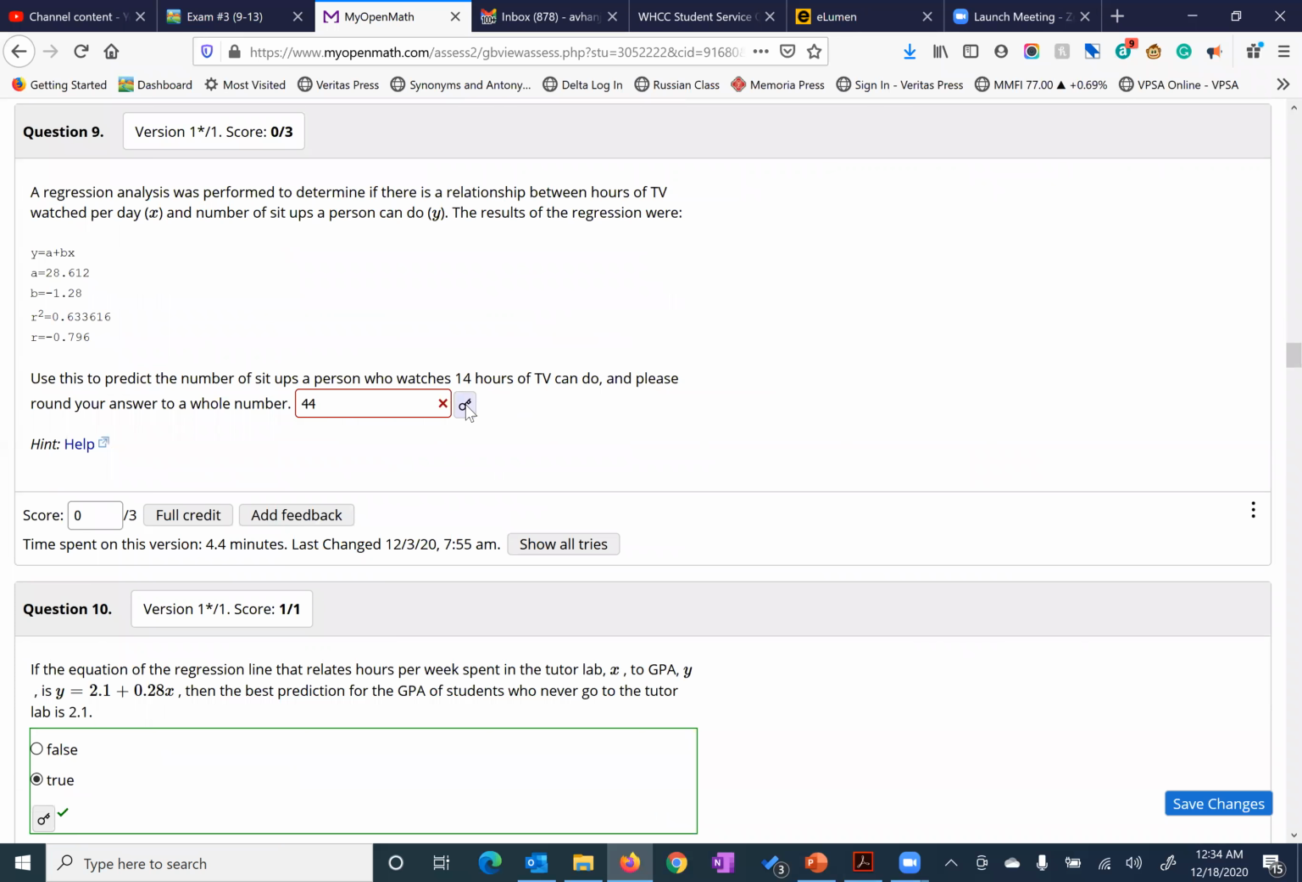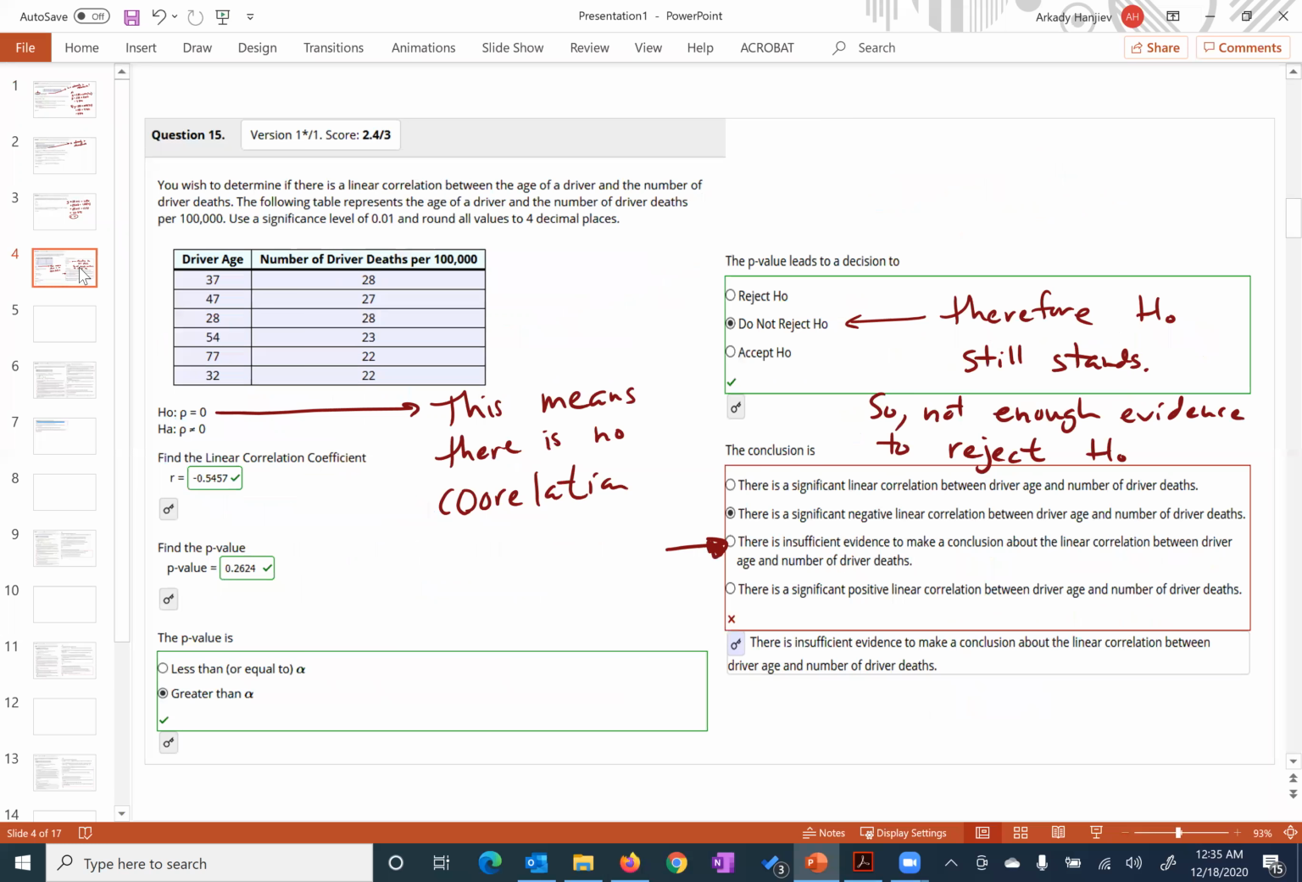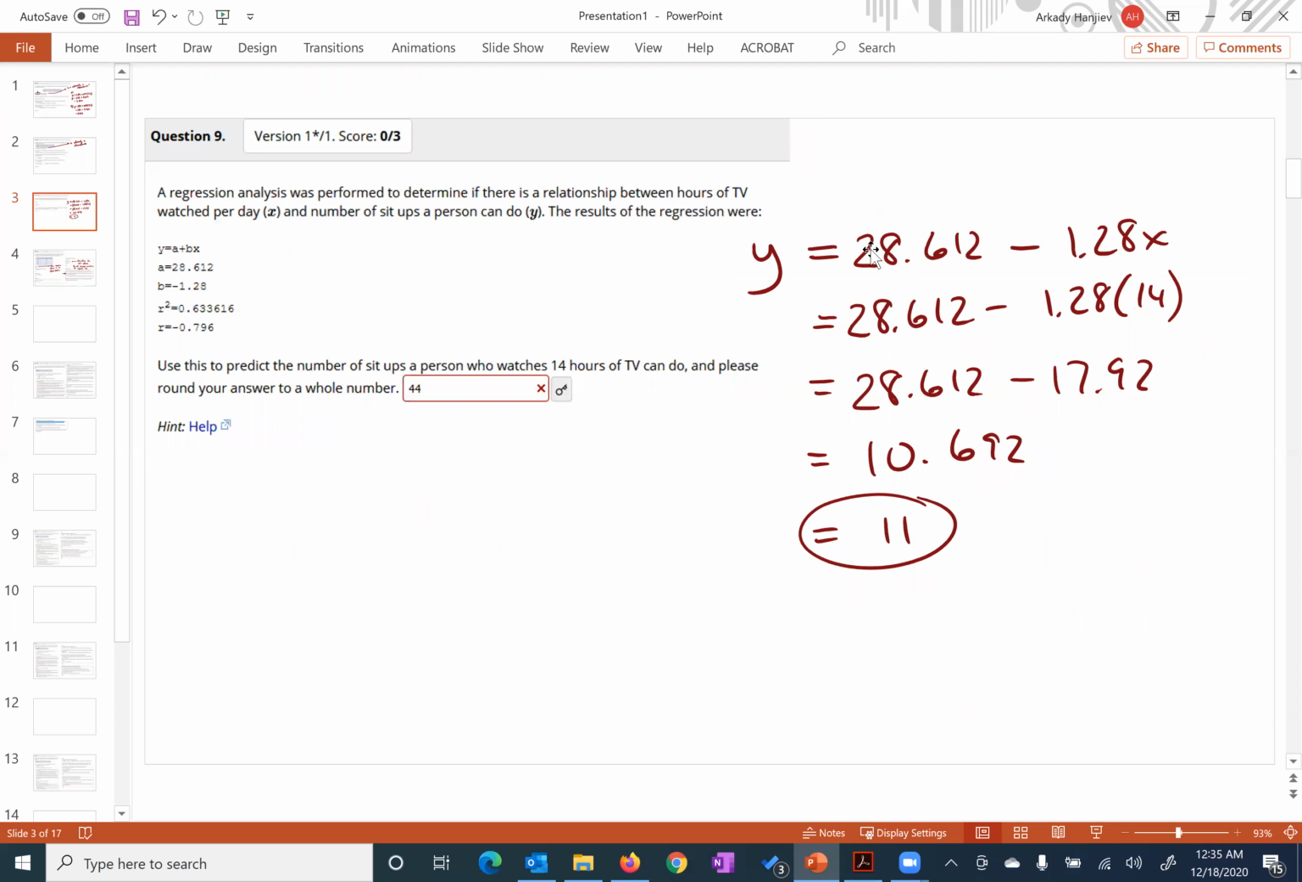This one, I got an answer of 11 here. So what do we get? A regression analysis was performed to determine the relationship between TV hours watched and number of sit-ups one can do. So the A value is important. A comes in as 28.612. The B value comes in as a negative 1.28. So if you're going to write that equation, you're going to write it like this: 28.612 minus 1.28 times X. And what you're going to do is put in a 14 for X and subtract from 28. You get 10.692, round it off to a whole number. You get 11, and 11 is going to be the answer right here, not 44.